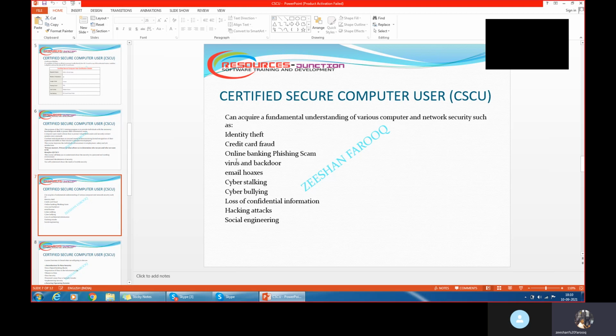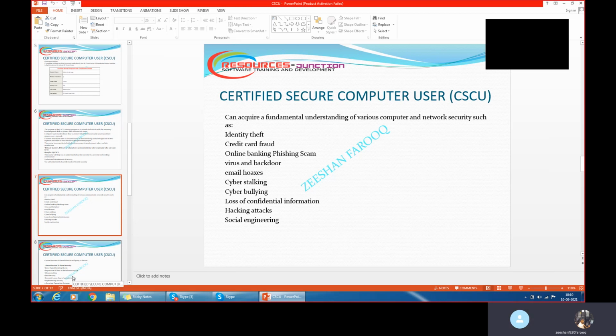We will completely discuss in detail what viruses and backdoors are, what email hoaxes are, what cyber stalking is, what cyber bullying is, how data gets lost, and how we recover that data once it is lost. How do hacking activities happen? What is social engineering? What are the different types of attacks?